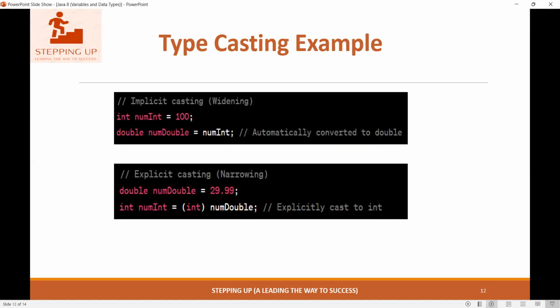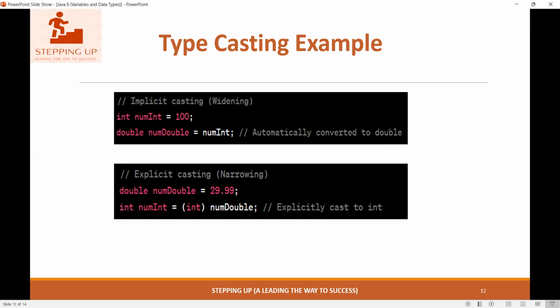So in Eclipse, you write the program. Here int numInt is there, so it is in integer form. Implicit casting is also called widening. Here double numDouble is the name of the variable, and if we want to convert int into double, we directly write numInt. So it becomes 0.0 like that. It automatically converts the integer into double form.